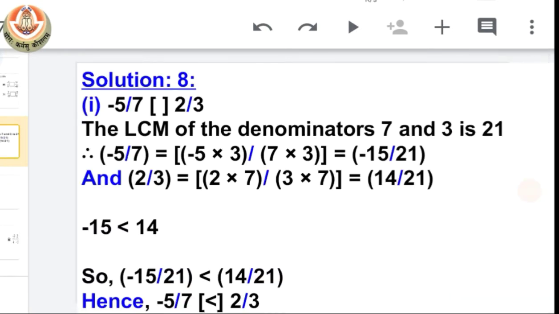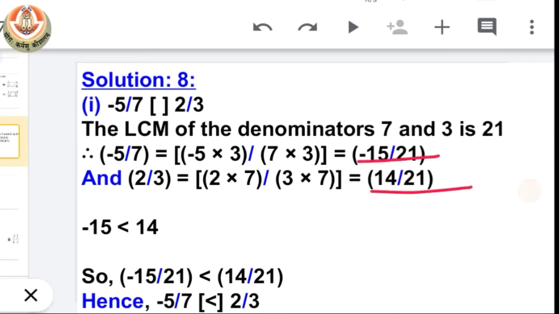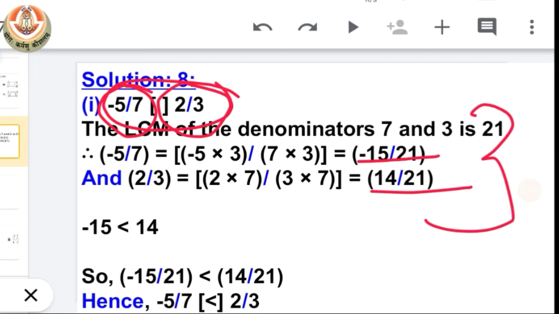And the same thing we are doing here also. So when we do so, we have minus 15 by 21 and on the other hand we have 14 by 21. So we all know that minus 15 is smaller than 14. So that means the first rational number, which is minus 5 by 7, is smaller than 2 by 3. Okay. See, we can easily give the answer that negative is smaller than positive. But this is the way we have to do it.